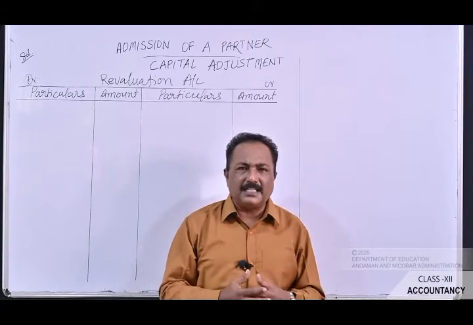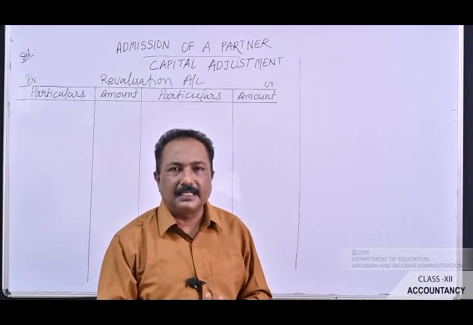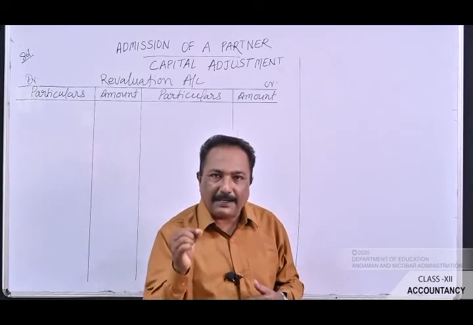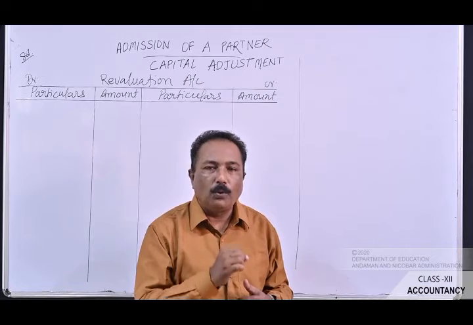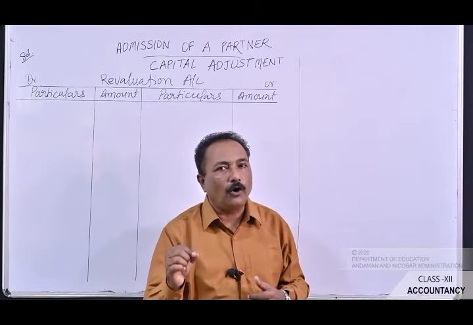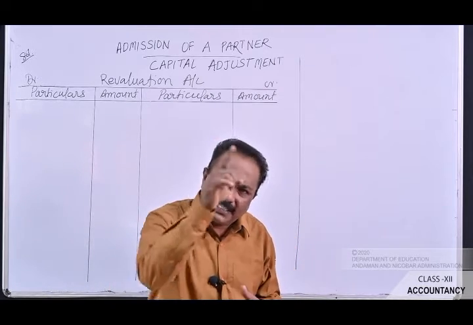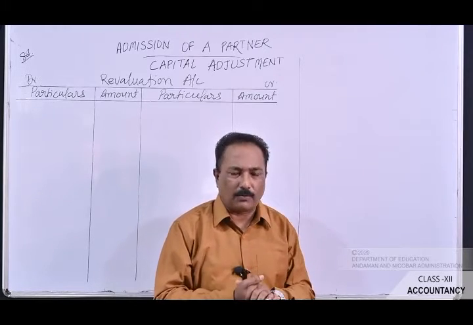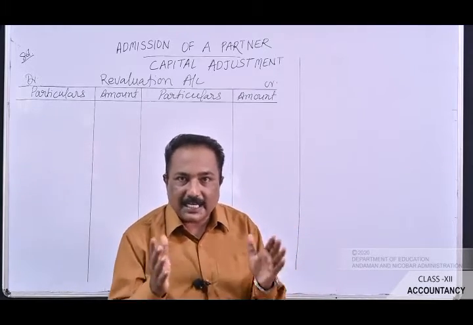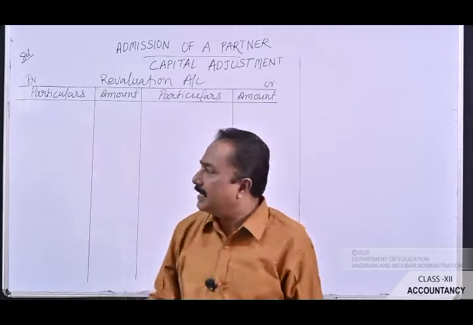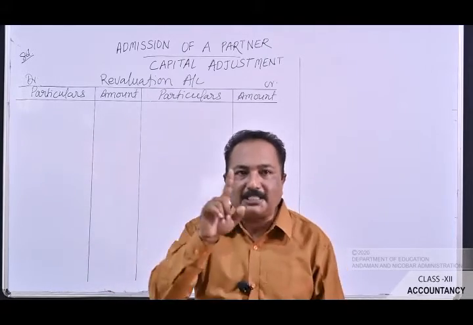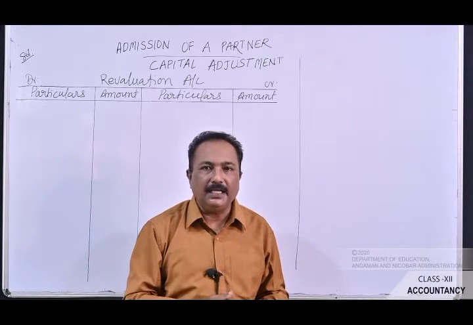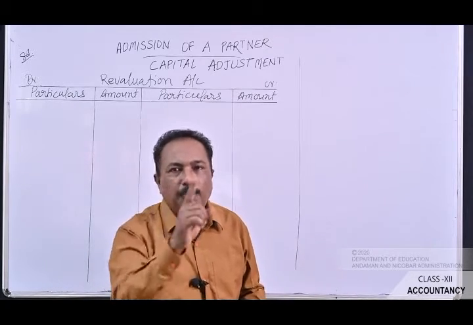Because we frame the general entry as cash account debit, to Deepak's capital account and to premium for goodwill account. Now see, in this general entry you won't find the revaluation account anywhere. So this transaction will not find a place in the revaluation account. Now let's pass on to the second information, point B, that the furniture be depreciated by 12%.